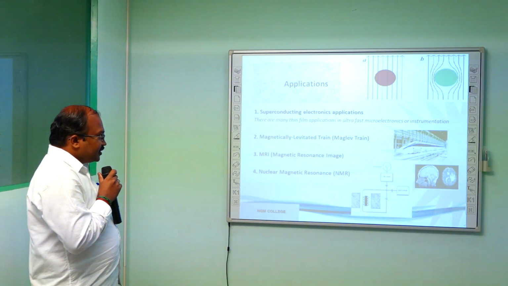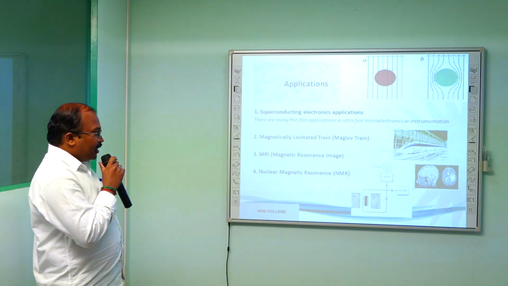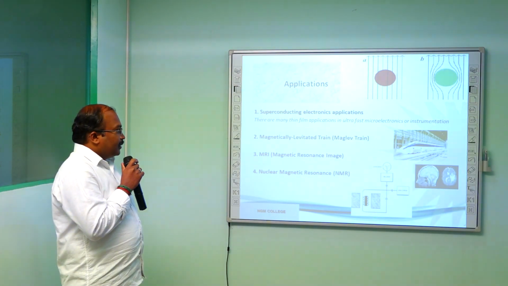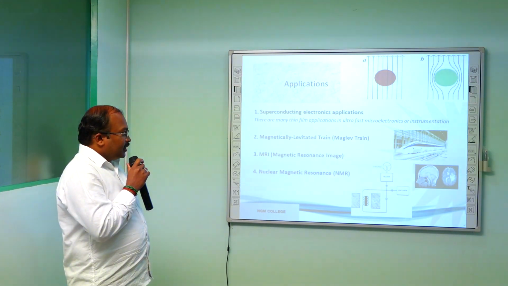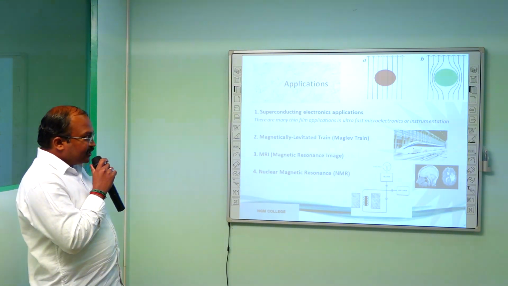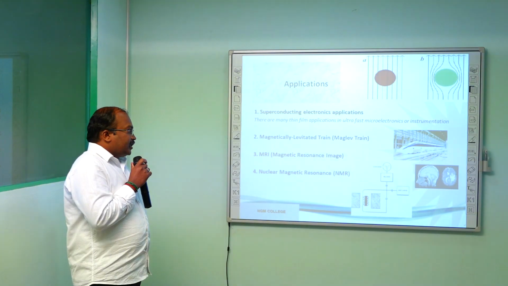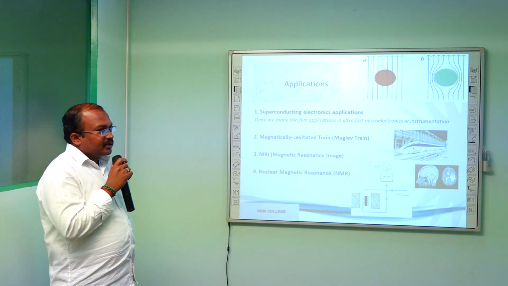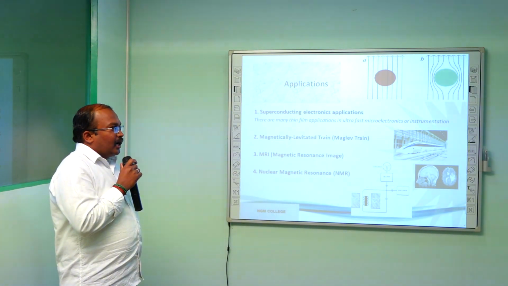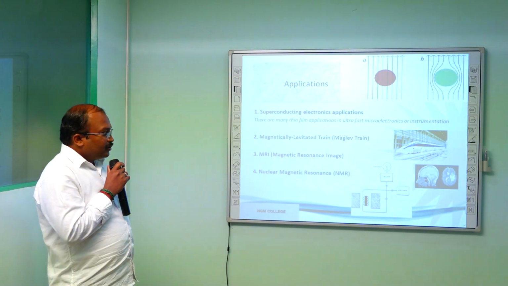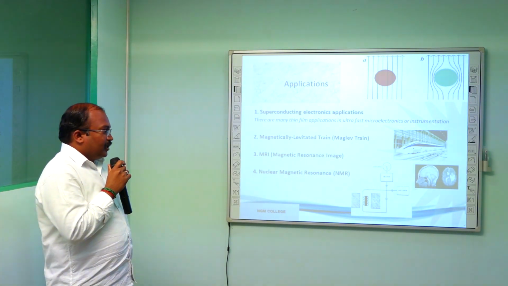Then another one, magnetic resonance imaging. In the medical industry, people are scanning the internal parts of the brain, using magnetic superconducting material for imaging purposes. Another very important one is nuclear magnetic resonance, the NMR. Here people study both quantitatively and qualitatively to measure chemicals, inorganic as well as organic compounds, and to determine their structure. Many chemists use this NMR spectroscopy. So these are a few applications of superconductors.